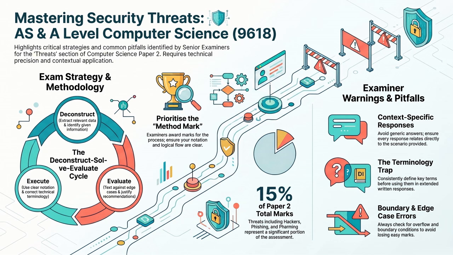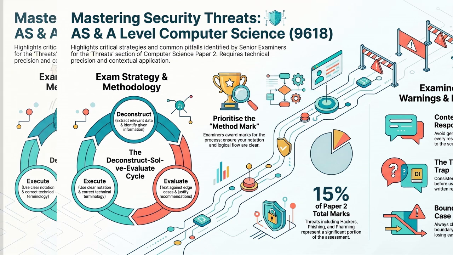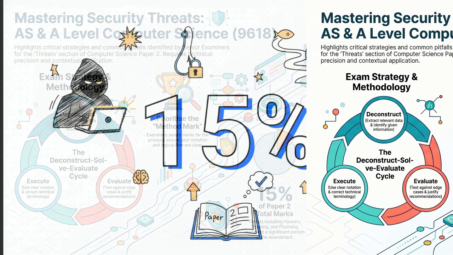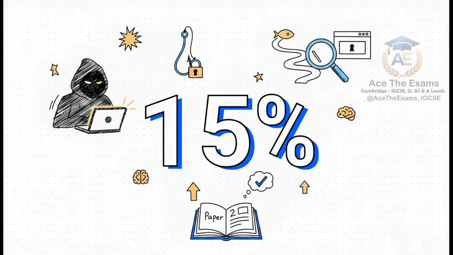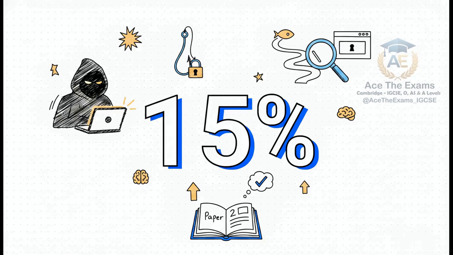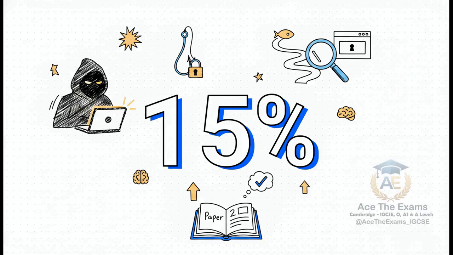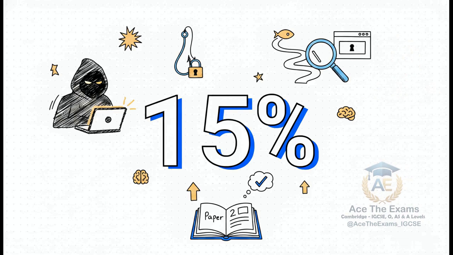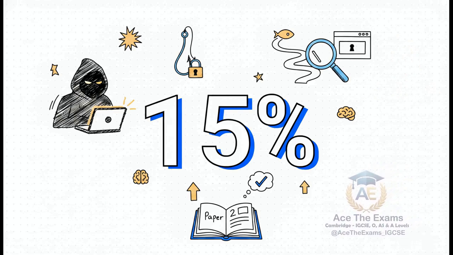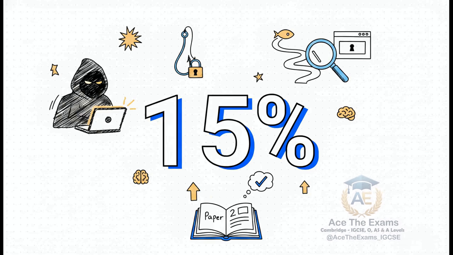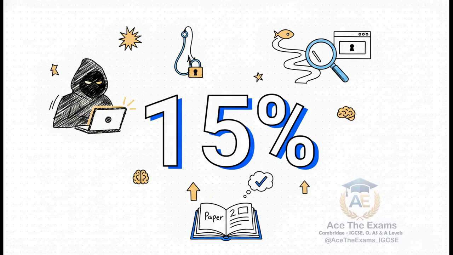Welcome to the Explainer. Now, before we jump in, I want you to think about high stakes. Because did you know that the threats, hackers, phishing, and farming topic represents a massive, absolutely game-changing 15% opportunity for total marks in Paper 2 of the 9618 Computer Science syllabus? That's right, 15%. That is a huge chunk of your grade just waiting to be claimed on the table. And honestly, understanding exactly how to unlock those marks changes everything about how you approach this paper.